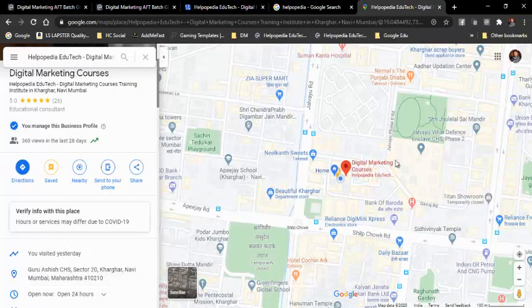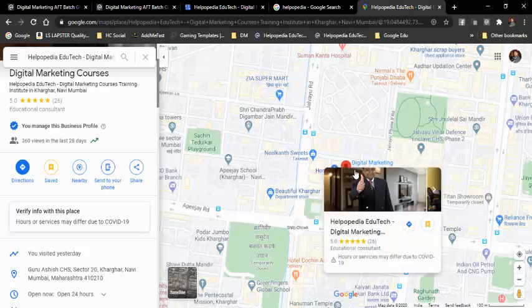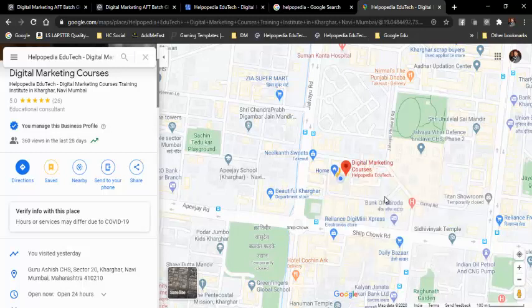Otherwise you have to say, okay, fine, you come on this road, then take a left, then you will see a temple, from there you take a right, and you have to guide like this. People will not remember all those things, right? So for that reason you just give this URL and they will get exact information.